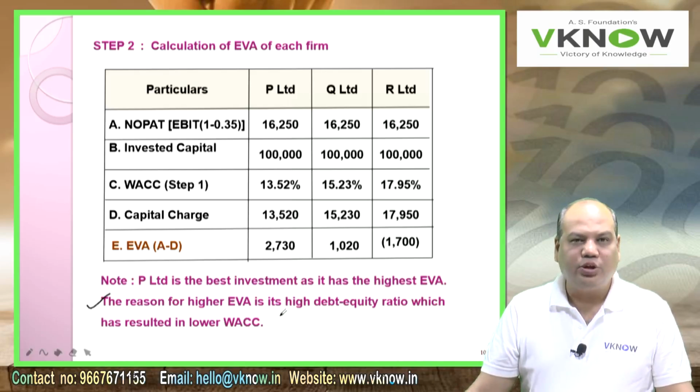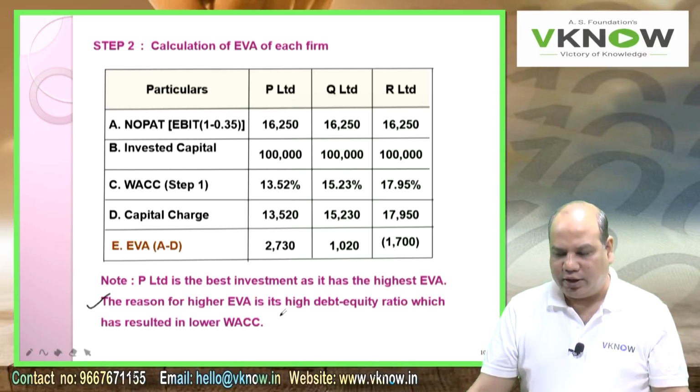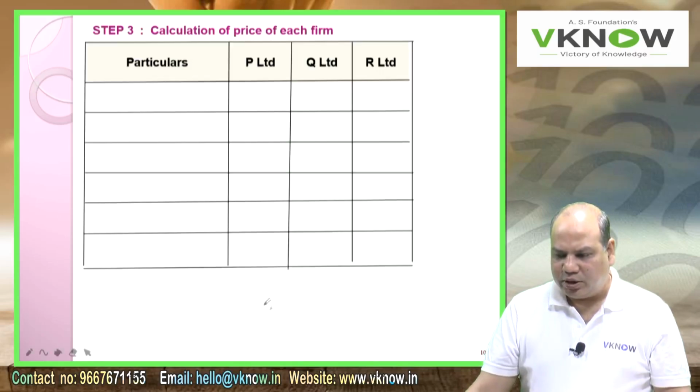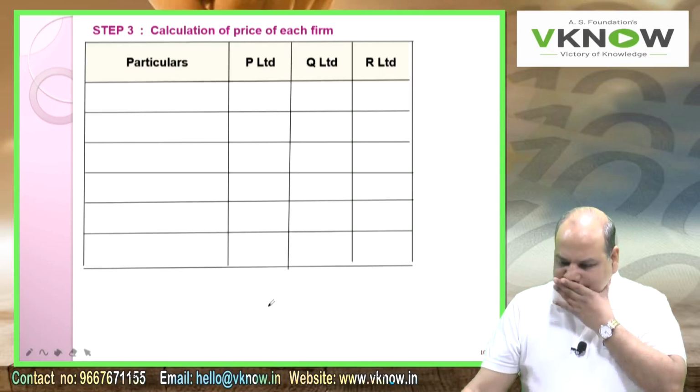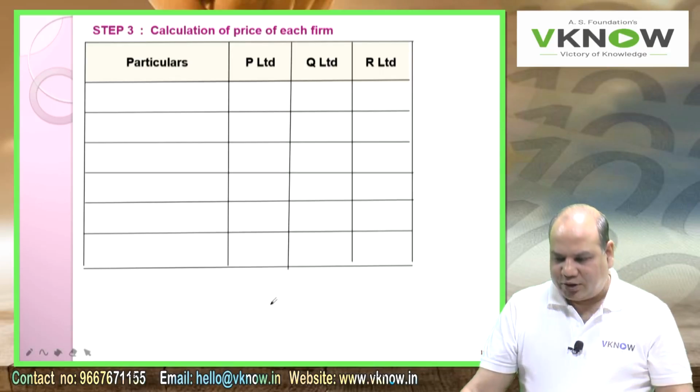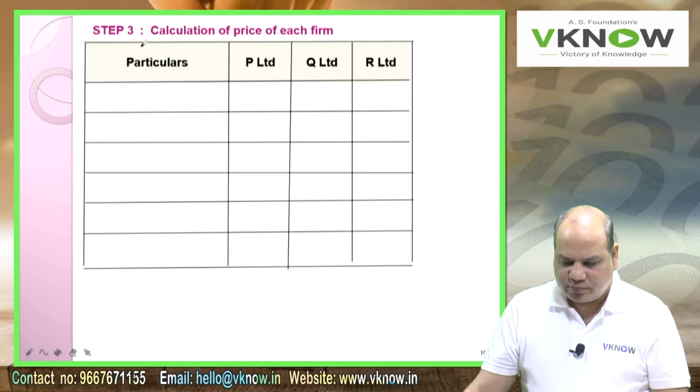If only up to EVA they ask you for 4 or 5 marks, then your answer will end here. But there are some extra questions they have added where they want you to compute the price, the market capitalization, and then comment on the use of P ratio. So write down step 3.